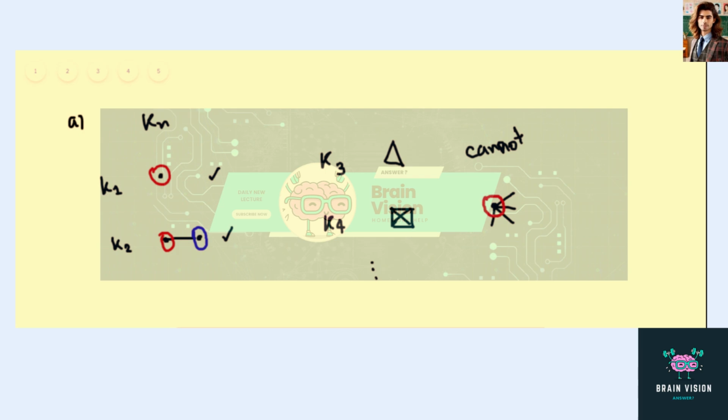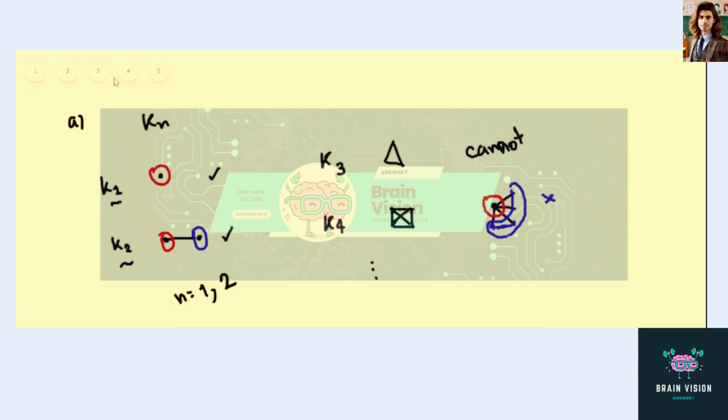But that would mean everything else will have to be of the same partite, which is not the case because within these n-1 vertices we have edges joining them. So all in all, they cannot be bipartite. So only n equals 1 and 2 works in this case